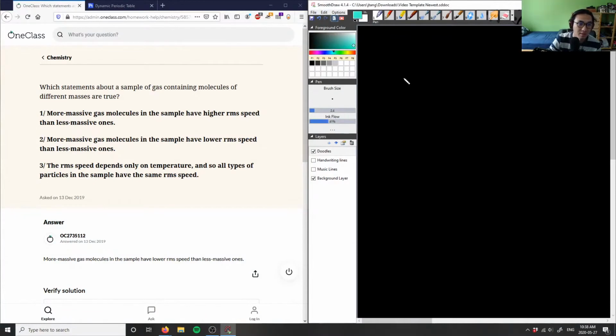Number 6 is asking us which statements are true. Okay, so this is number 6, I believe. I'll just read this out loud here. It says: more massive gas molecules in the sample have higher RMS speed than less massive ones; more massive gas molecules in the sample have lower RMS speed than less massive ones; and RMS speed depends only on temperature, and so all types of particles in the sample have the same RMS speed. So which statements are true?